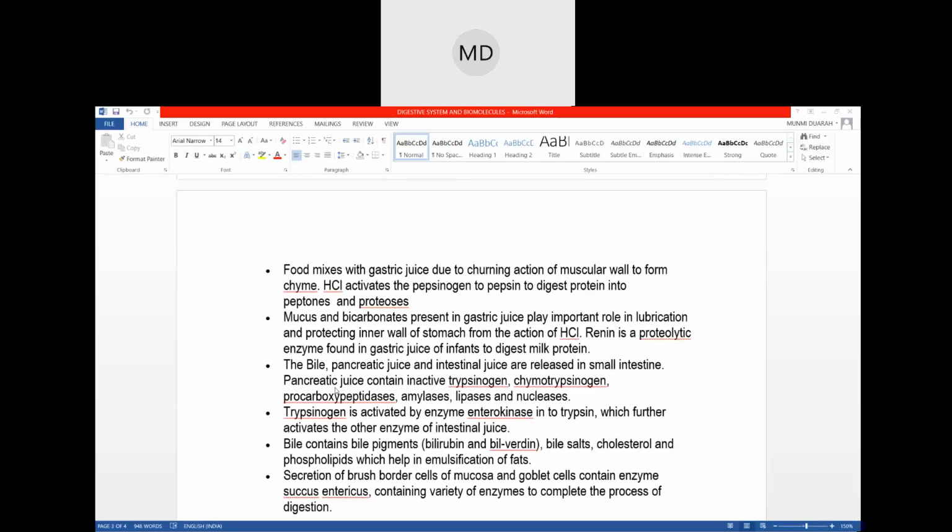And these are the enzymes present in the pancreatic juice: trypsinogen, chymotrypsinogen, procarboxypeptidase, amylase, lipase, nuclease. These are the names of enzymes. Try to remember at least two or three of them.